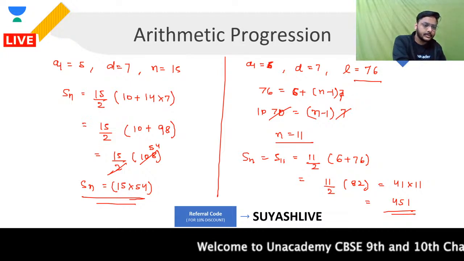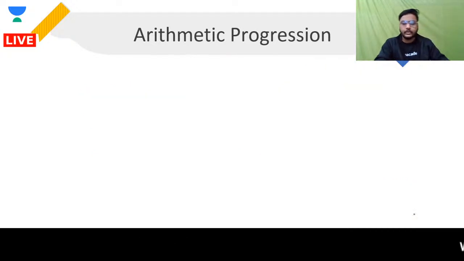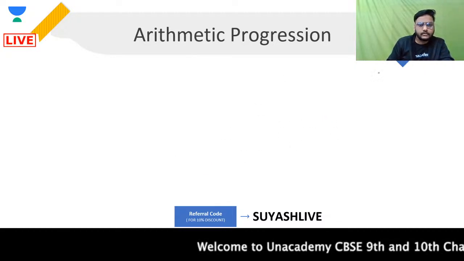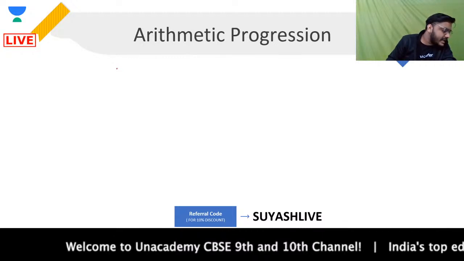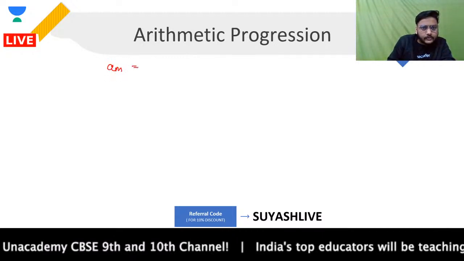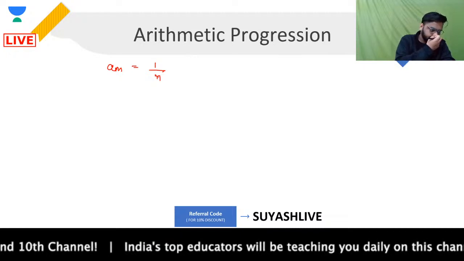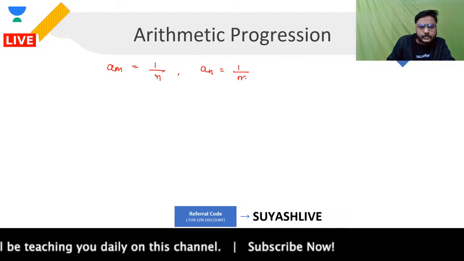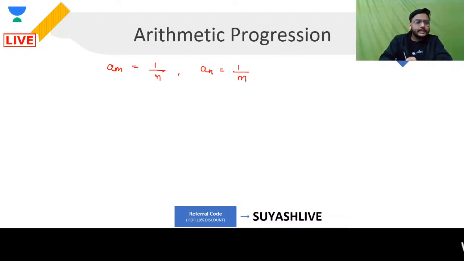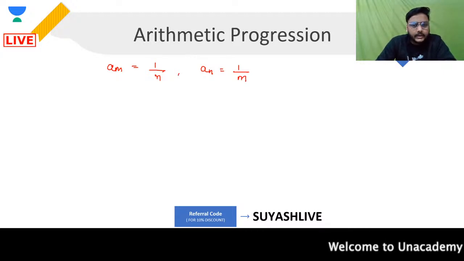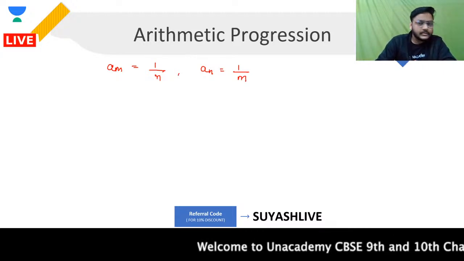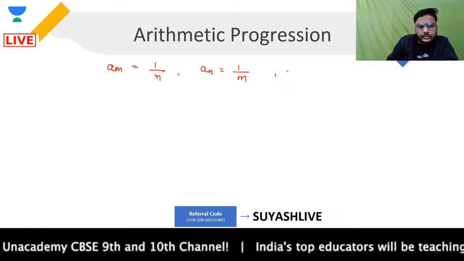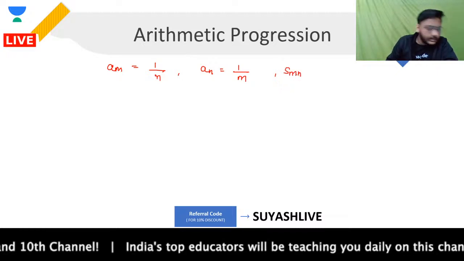Okay, like we have a question over here. If we talk about this, we have been given what? We have been given the mth term of an AP. So mth term of an AP is 1 upon n. Okay, and we have been given the nth term of an AP, and nth term of an AP is 1 upon m. I repeat, mth term of the AP is given to you as 1 upon n, and nth term of the AP is given to you as 1 upon m. I want to show, guys, that the sum of mn terms will be what?